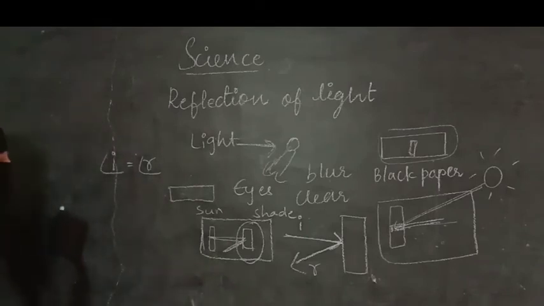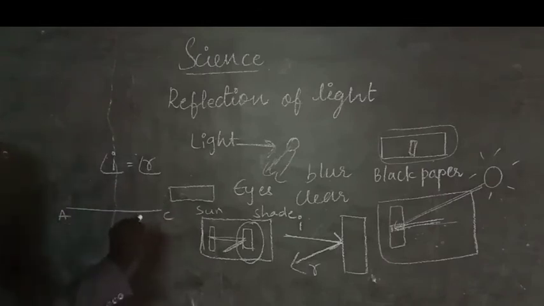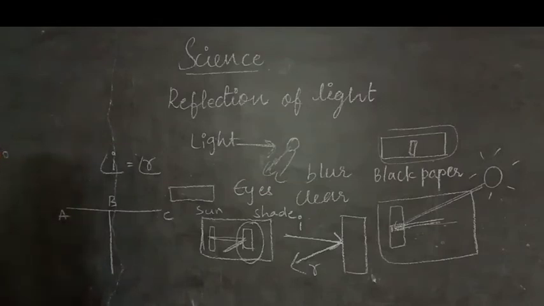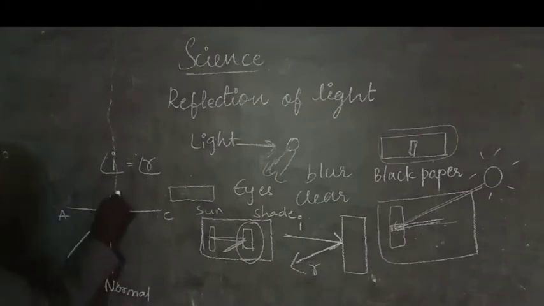For that you have to take a paper and draw one line segment AC. Okay, we have drawn a line segment AC and at the center draw a perpendicular line, point it as B. AC is a line segment and from that a perpendicular line segment is drawn. Now what you have to do? This is called the normal. What is the angle of this normal? It is 0 degrees. So as it is 0 degrees, it is called the normal.